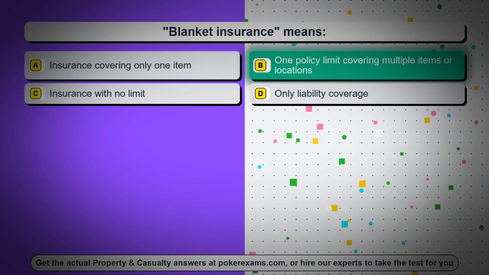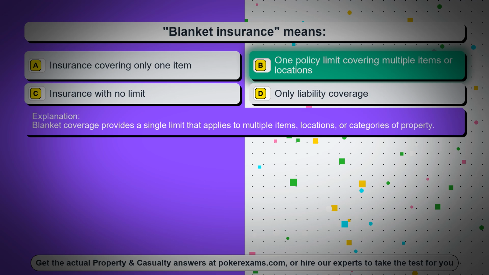The correct answer is option B, one policy limit covering multiple items or locations. Blanket coverage provides a single limit that applies to multiple items, locations, or categories of property.